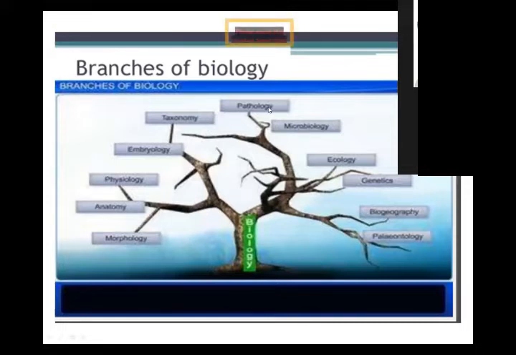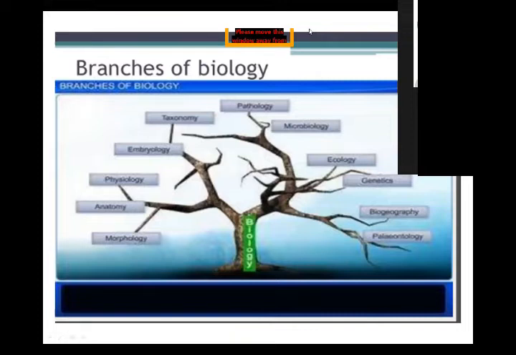First I am defining morphology. The morphology branch is derived from the Greek word morph. Morph means form, external structure. It means morphology is the branch of biology which deals with the study of external characteristics of living organisms. External features: what is the form, feature, height, face, color? These are the external features. This is the branch of biology which deals with the external structures of living organisms.